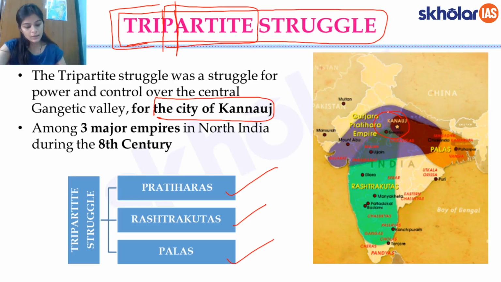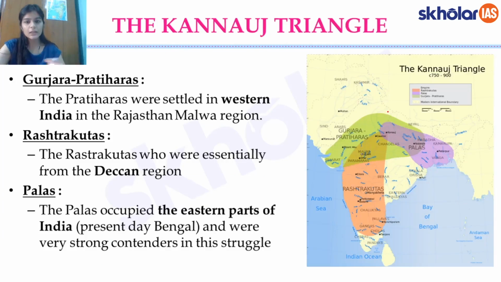But still, it would be prudent for us to understand in detail, point-wise, why this place Kannauj was so important. But before we get into that, let's take a look at the detailed location of the 3 dynasties, as in where these 3 dynasties were ruling from, and how they were converging and forming this Kannauj triangle.